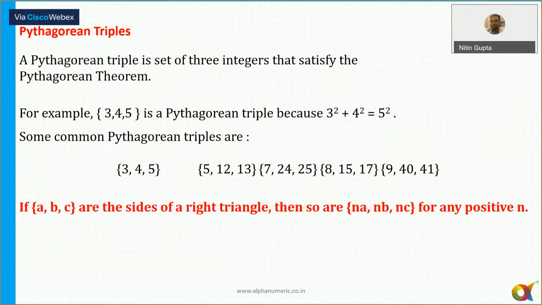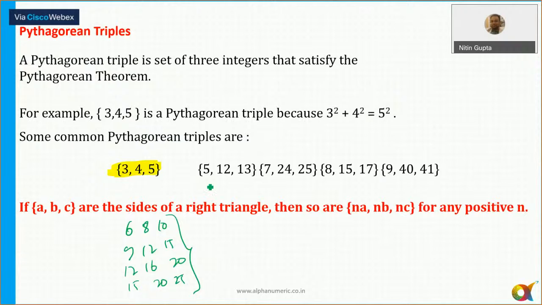Okay. Pythagorean triplet, very, very important thing. The few common Pythagorean triplets: 3, 4, 5 or its multiples, like 6, 8, 10, then 9, 12, 15, multiplying by 4 gives 12, 16, 20, and then I can say 15, 20 and 25. All these are very, very common triplets which are used in the exams.